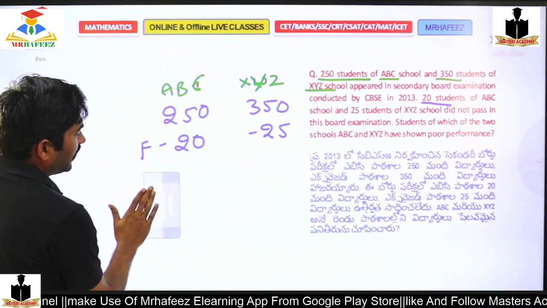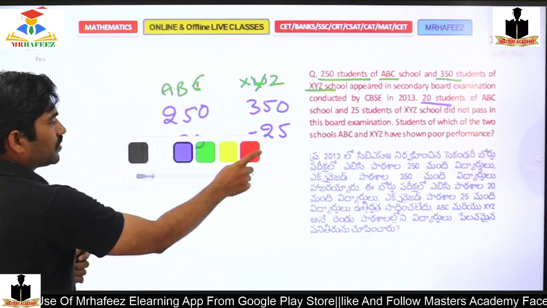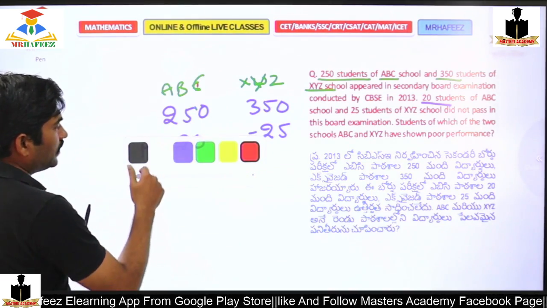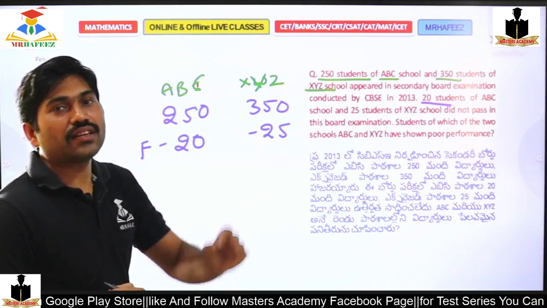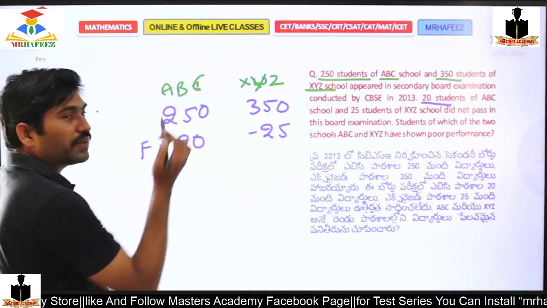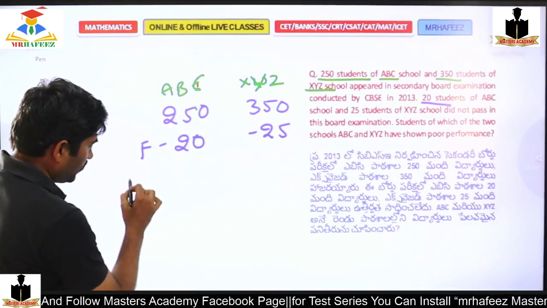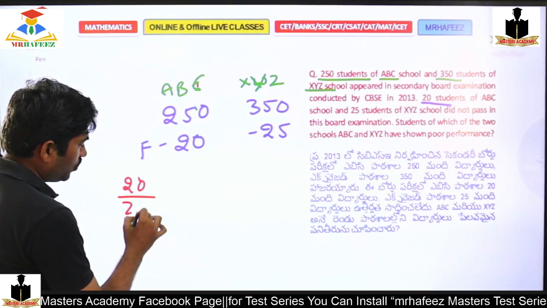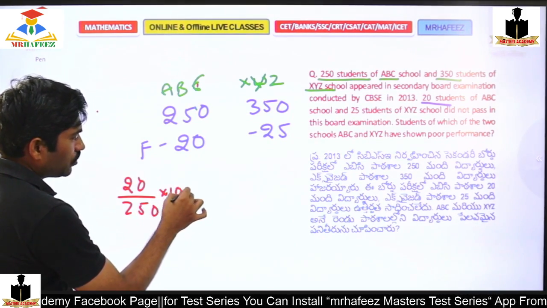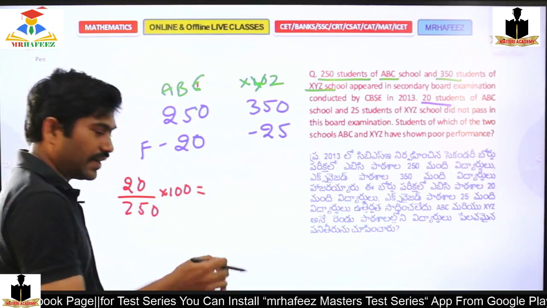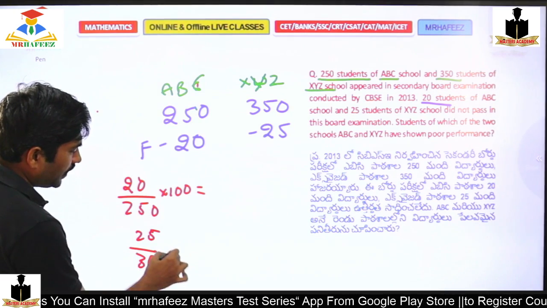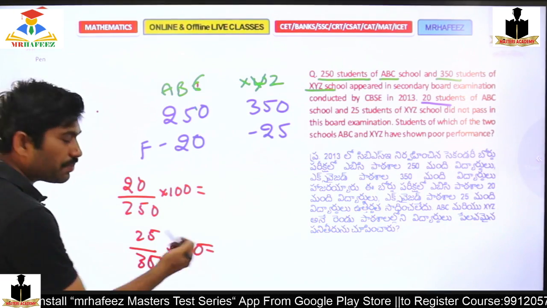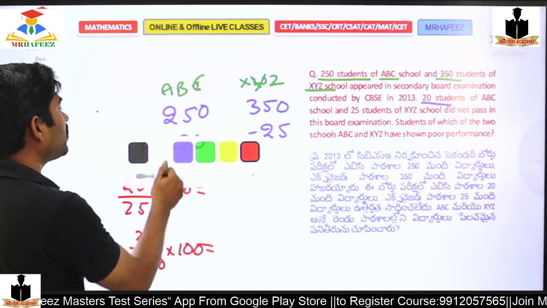20 divided by 250, because as I told you earlier, the percentage can be calculated. X is what percent of Y: 20 is what percent of 250. This is what the question is. 20 divided by 250 into 100, so you can get your percentage. And again 25 divided by 350 into 100, again you will get your percentage.